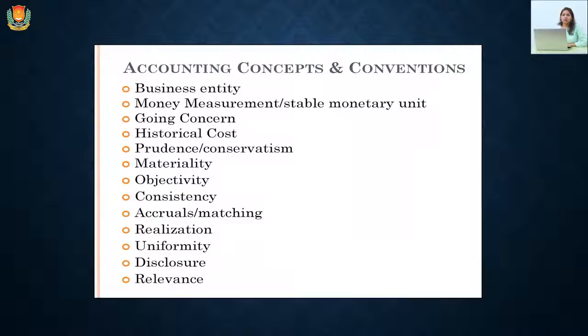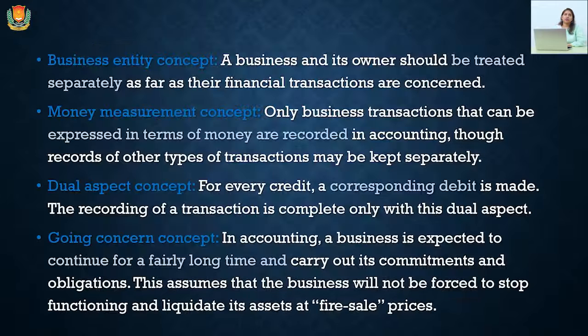So next is accounting concepts and conventions. So we have covered the accounting conventions. Now we need to focus upon the business accounting concepts. First is business entity concept. So we need to treat the business as a separate entity. In case of winding up or in case of distribution of profit, we need to just think that the business is a separate entity.